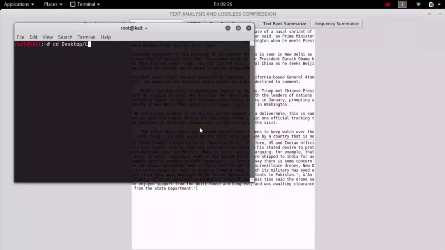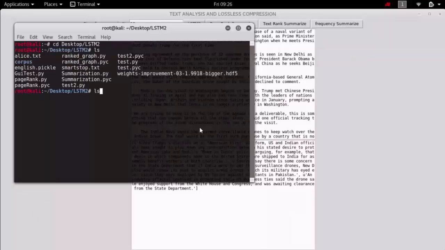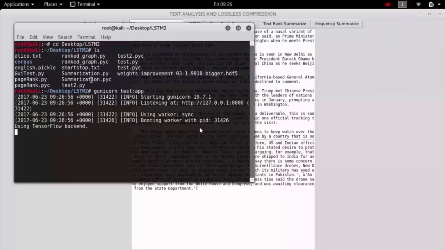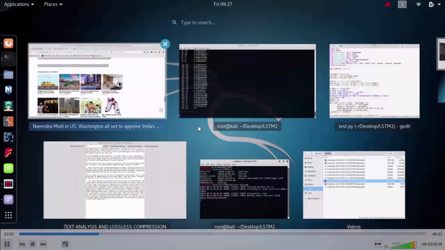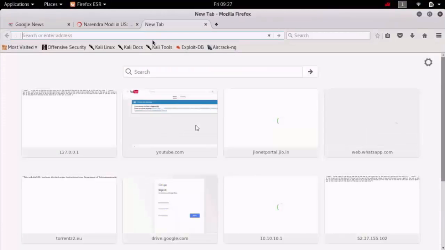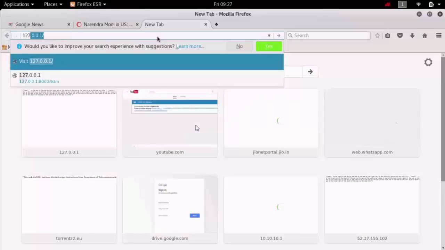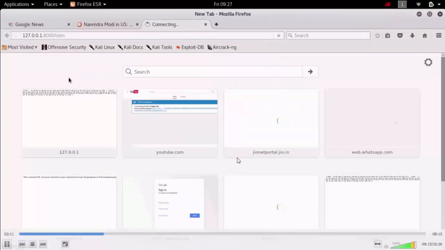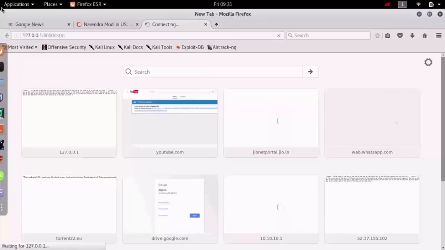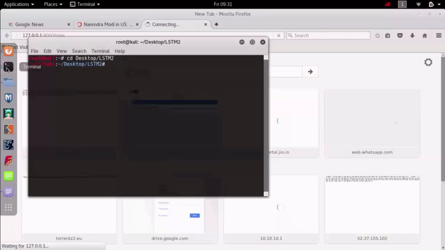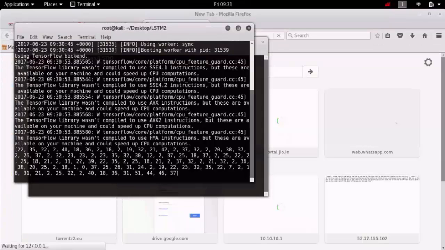Now I'll show the abstractive part, where its own sentences are formed. These are the whole parts of the things, and now we are doing this LSTM. This is Unicorn, where there is an HTTP server, a local server. So when it is created, the local server address is given, and this LSTM is the neural network thing, where all the previous data is calculated and retained, and importance is given, and its own sentences and words are made.